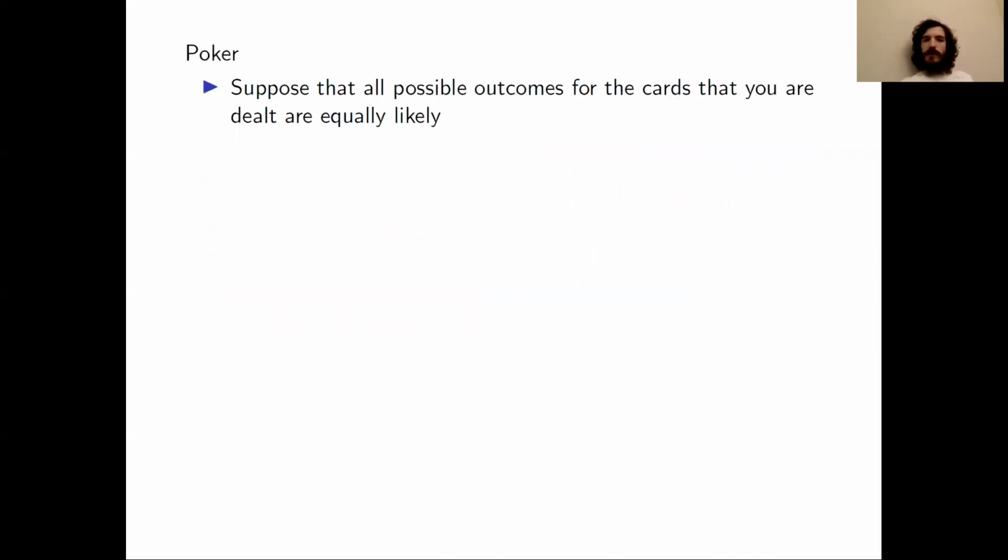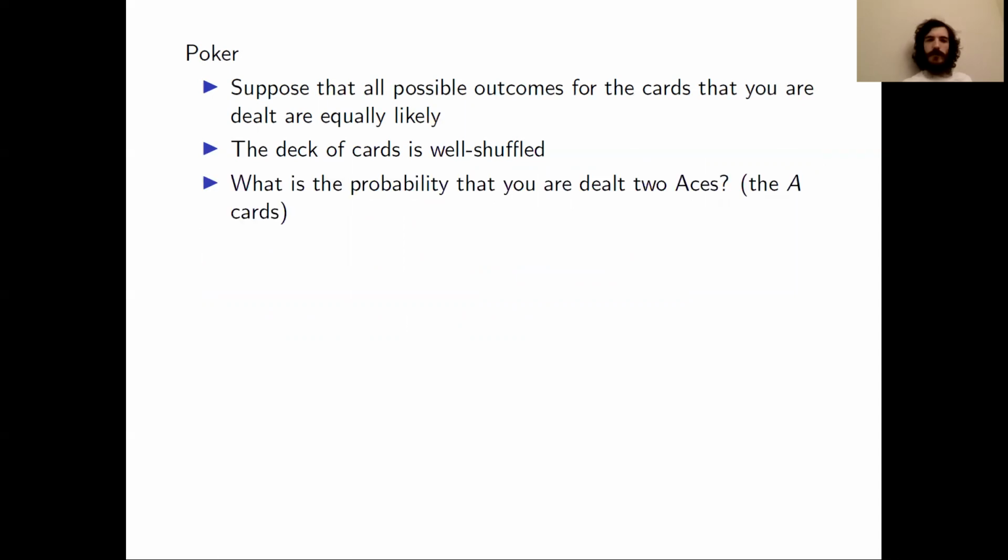So we'll suppose that all possible outcomes for the cards that we are dealt are equally likely. In other words, we can assume that the deck of cards is well shuffled enough. So first question that we'll go through about poker is, what is the probability that we are dealt 2 aces? And aces are the cards that have A on them.